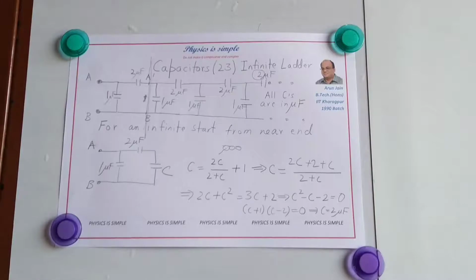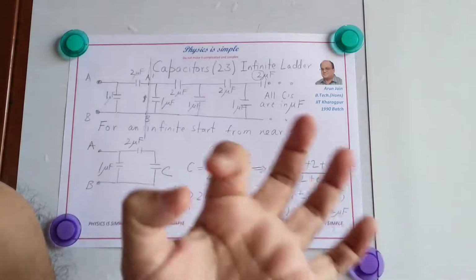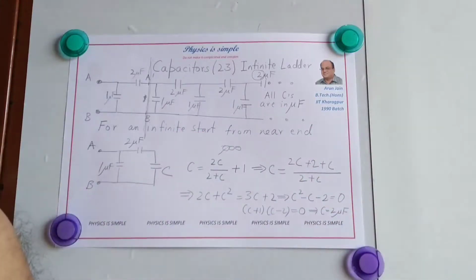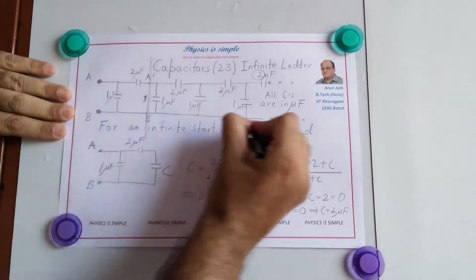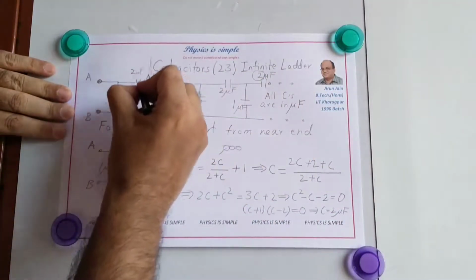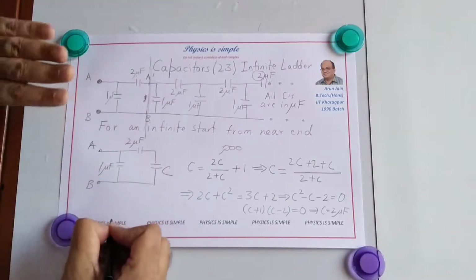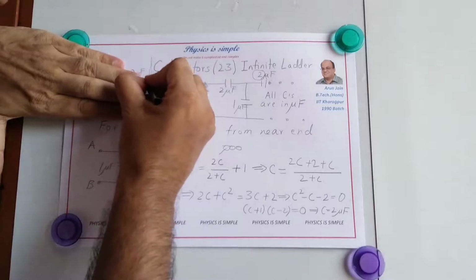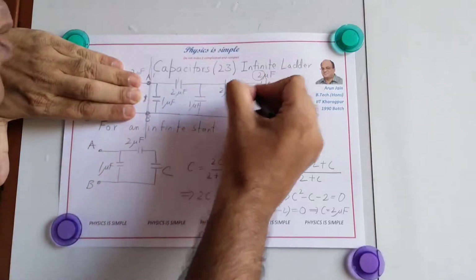So this is the trick to solve an infinite ladder of capacitors. From an infinite thing, if you just remove one repeating section, the remaining thing is as good as the original infinite thing. So, this infinite ladder of capacitors having 1, 2, 1, 2, 1, 2, 1, 2 capacitors like that is the same as this infinite series where there is again 1, 2, 1, 2, 1, 2 repeats.